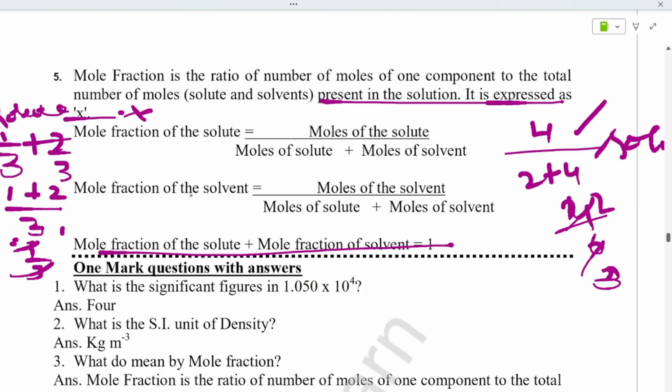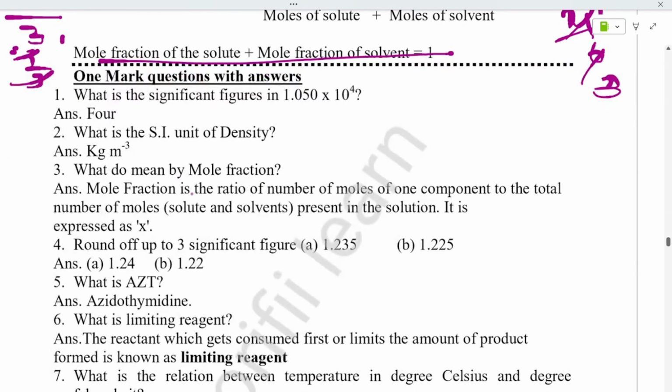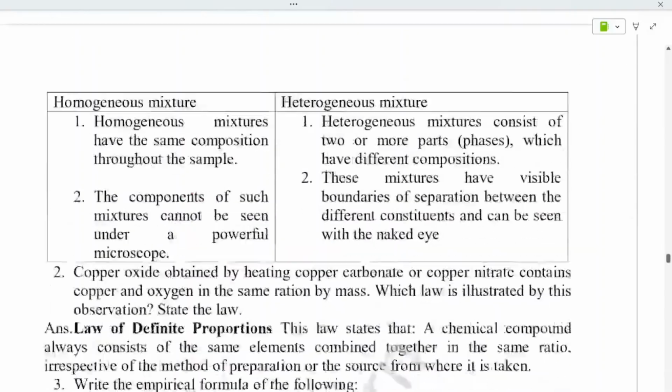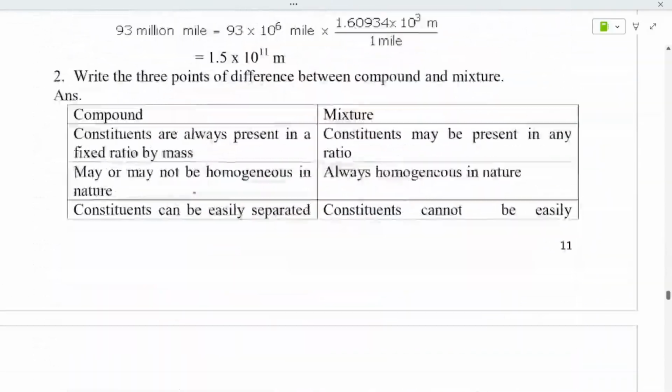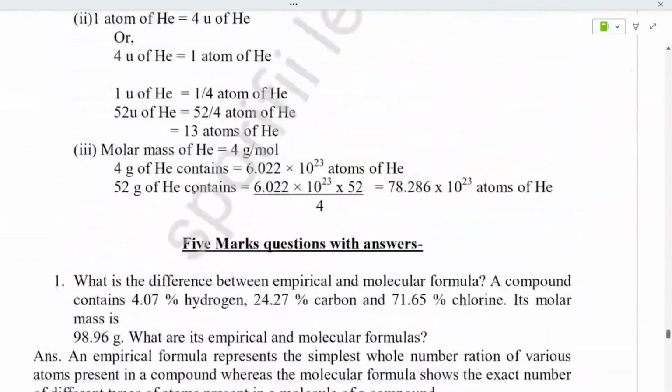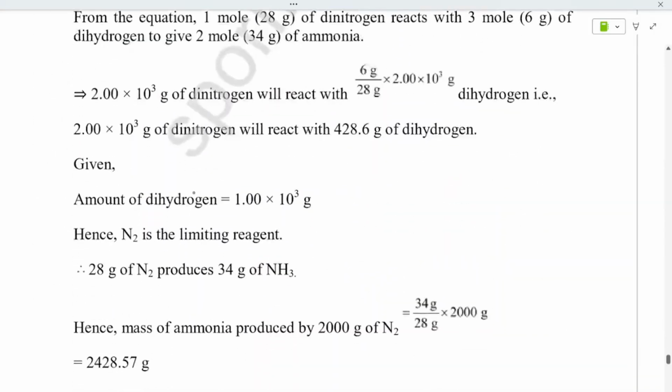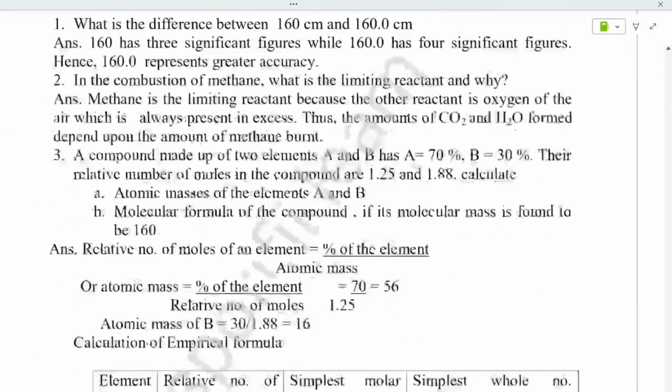And this is how we study this chapter. Let me know if you have any queries in the comment box. In the next videos, after all the videos, I'll make sure to do all these questions which I have prepared, along with the numericals.